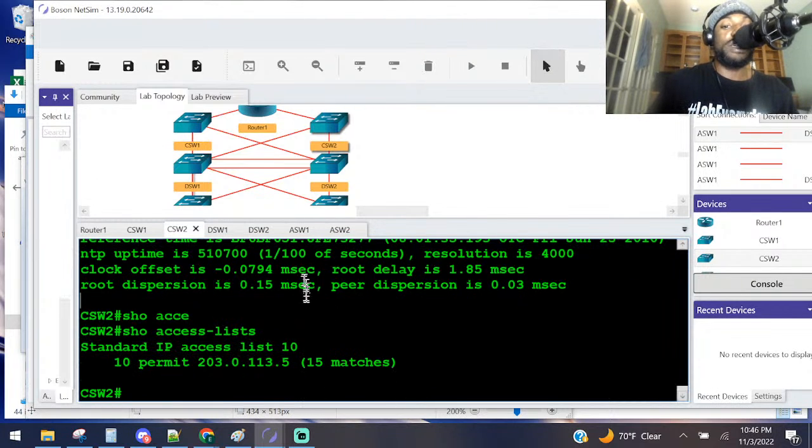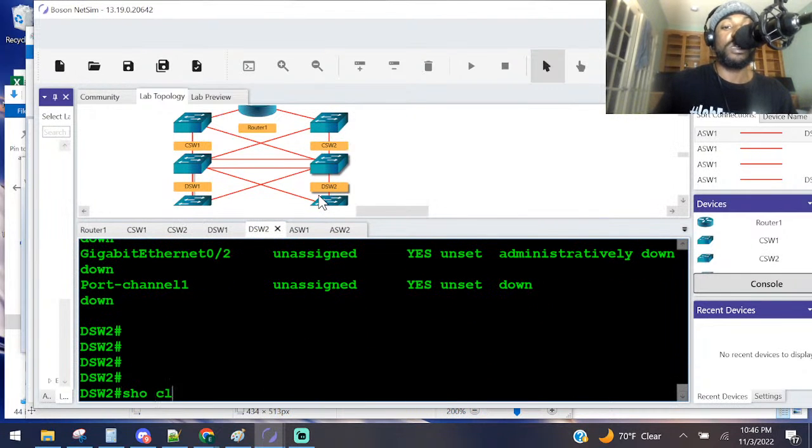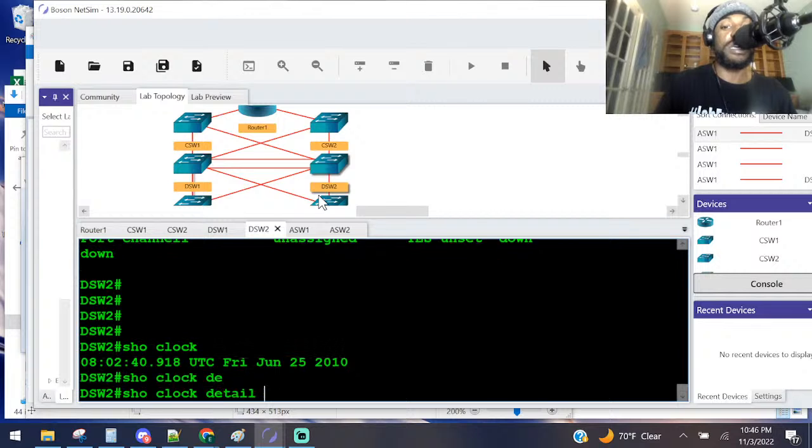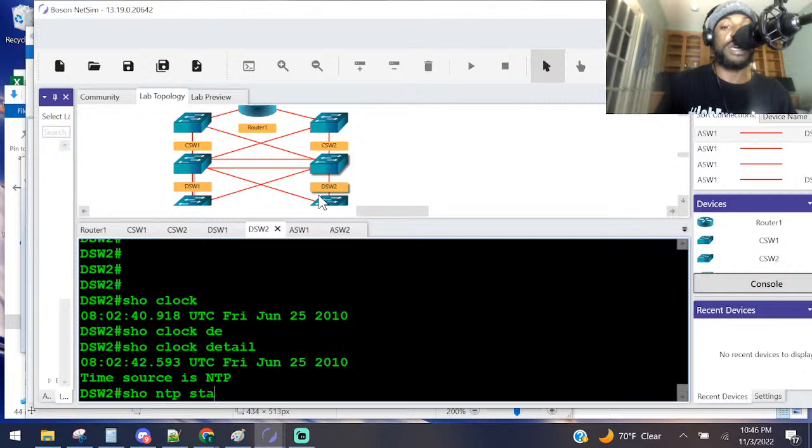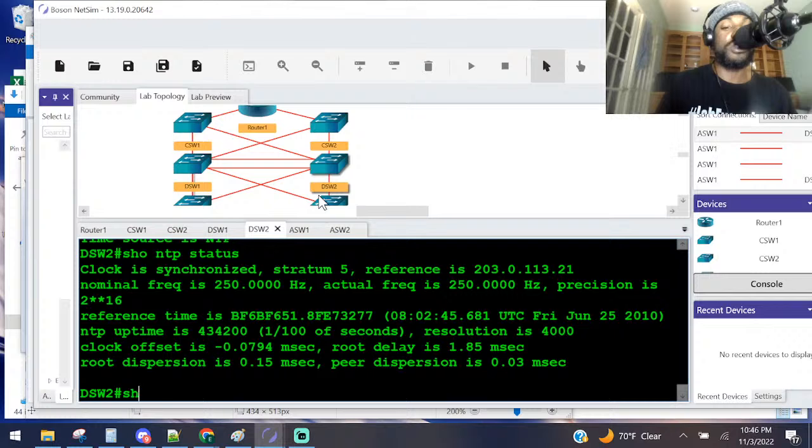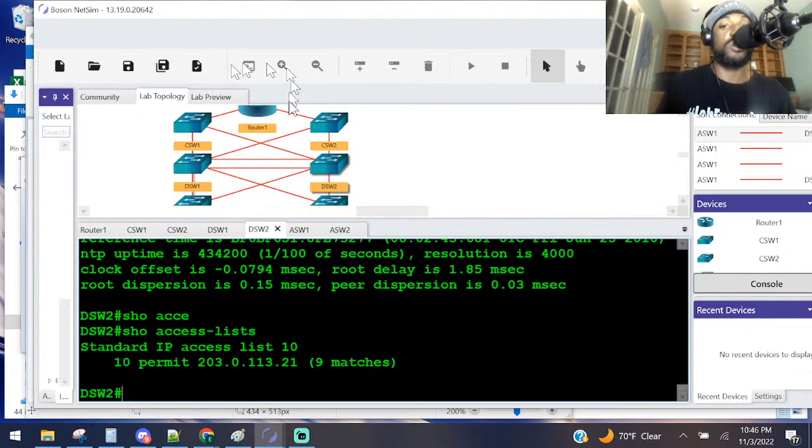We got the access control list. We got some hits. Our time is synchronized, so he's good. We got 2 more devices to check. Let's see what he got. Show clock. Show clock detail. Show NTP status. Synchronized. Show access control list. He got some hits, so he's good.